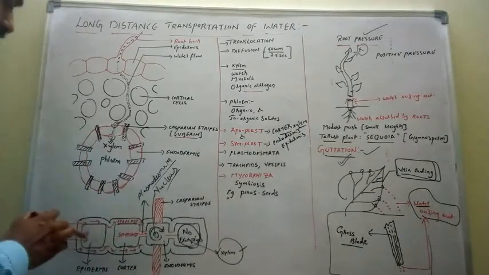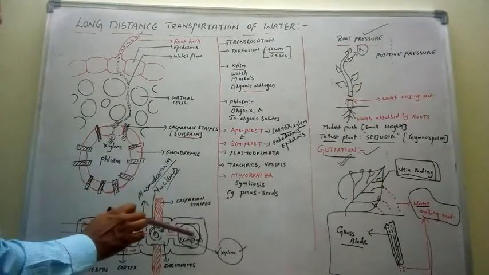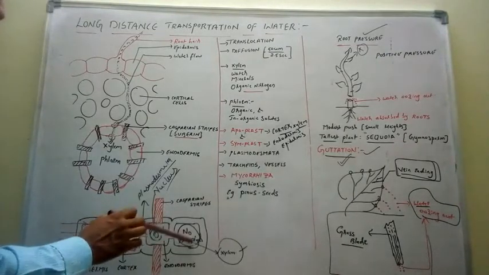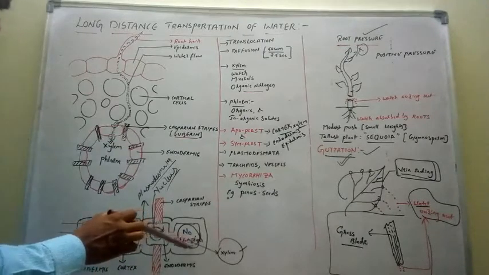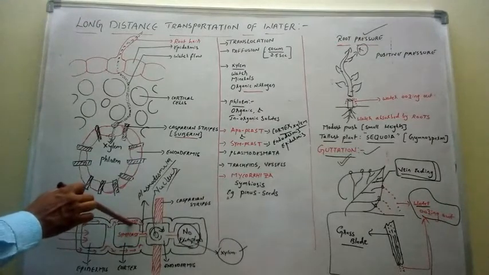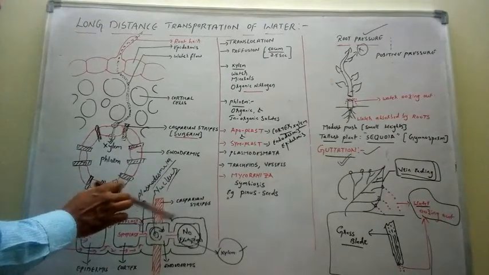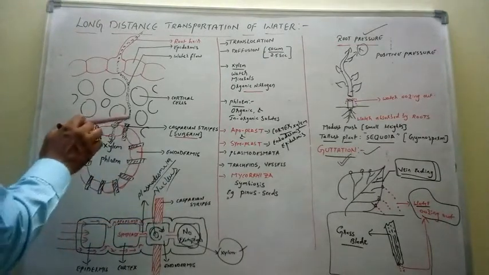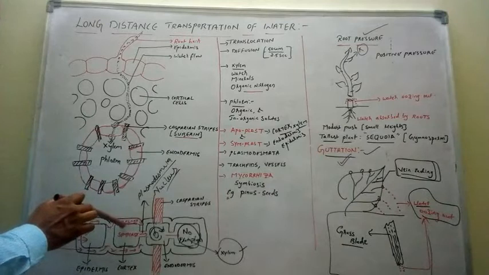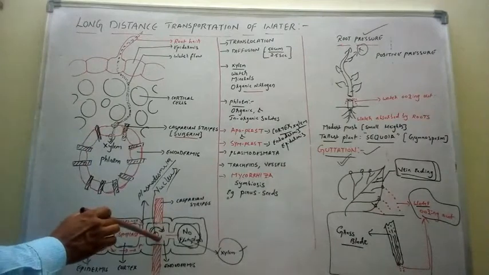Now in this schematic diagram of transverse section of root, these regions are the protoplasmic regions of the cell. Protoplasm of epidermis, protoplasm of cortex, protoplasm of endodermis, and in xylem, protoplasm is absent, no protoplasm. And these regions are the apoplast. Apoplast of epidermis, apoplast of cortex. Now here the apoplast is deposited with the Casparian stripes. Now after reaching the endodermis, from the apoplast of the cortex, water enters into the protoplasm of the endodermis. This is the protoplasm of the endodermis.